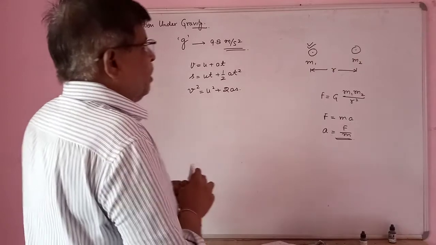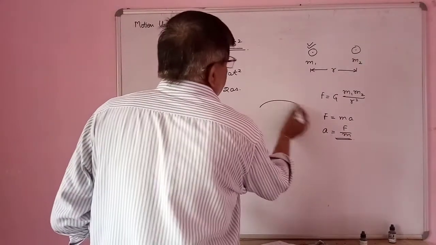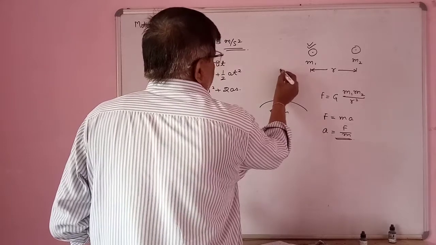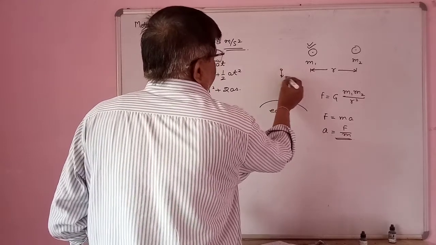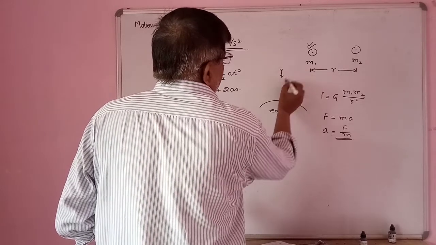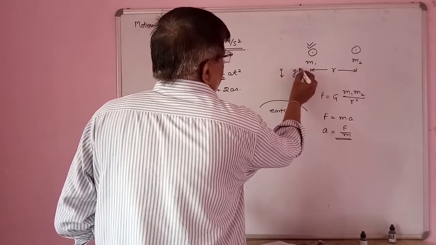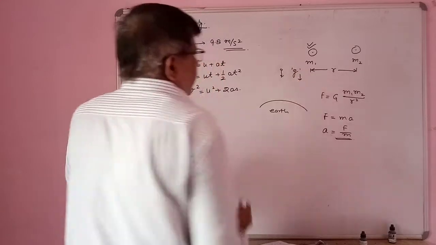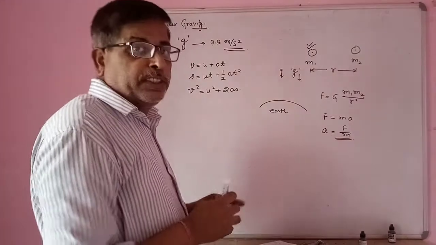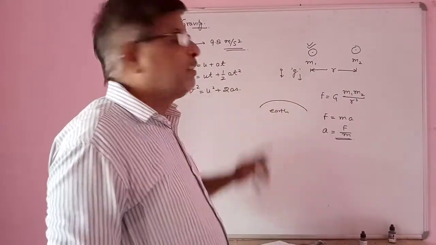Now, this is our Earth, this is our object, and due to the gravitational field, this object is moving downward towards the surface of Earth.